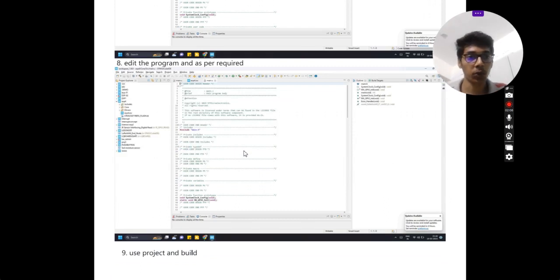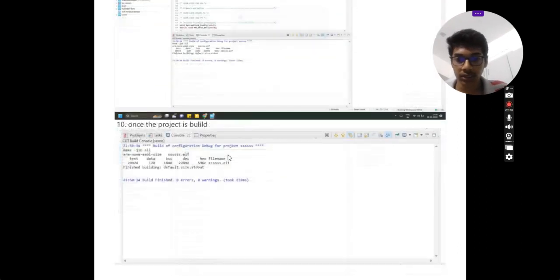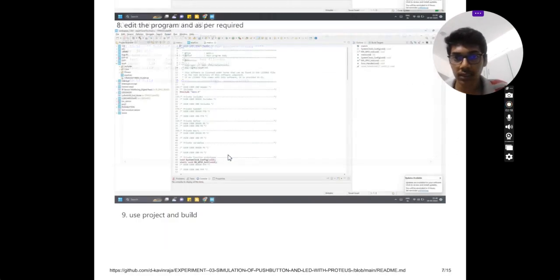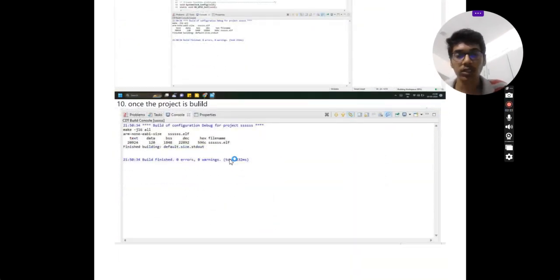Automatically the program will be generated in main.c in the first folder, and you need to edit the program as required, because each selected a specific pin for input and specific pin for output. To make changes in the program, I'm changing some more of the program, you can see that.